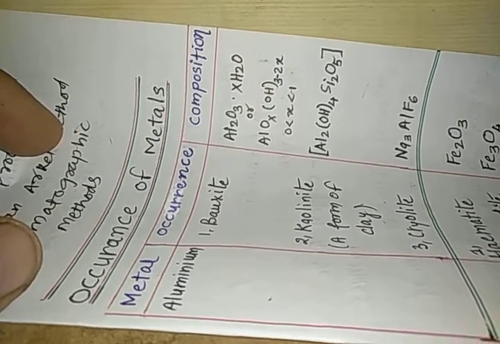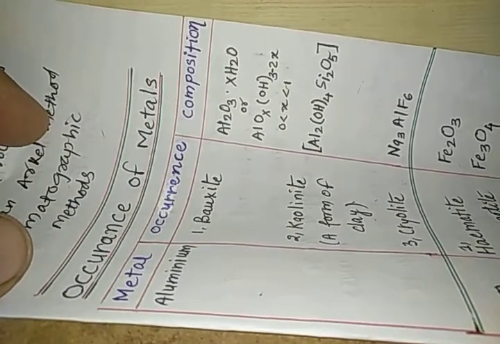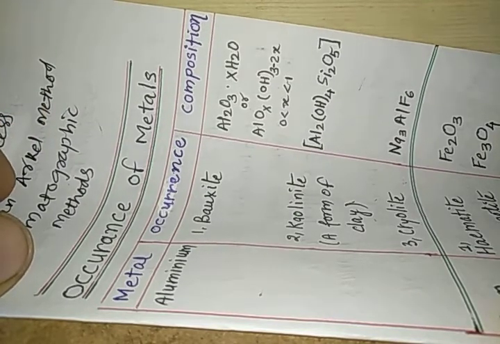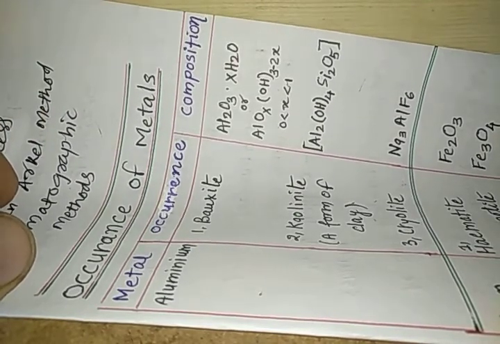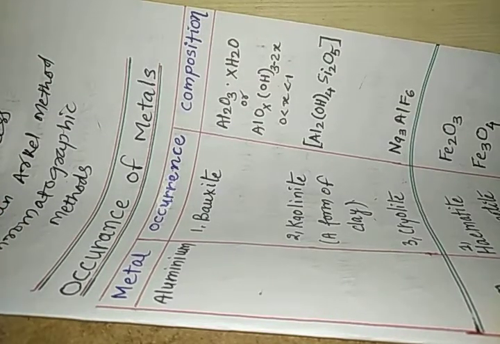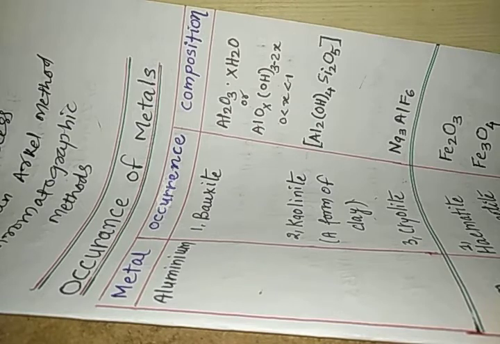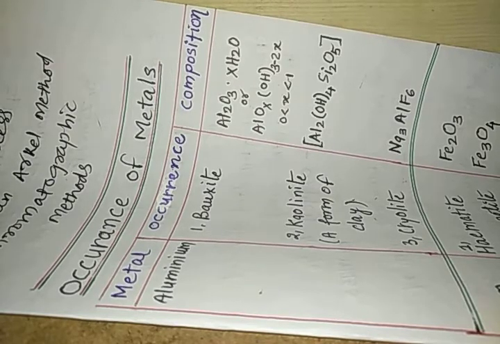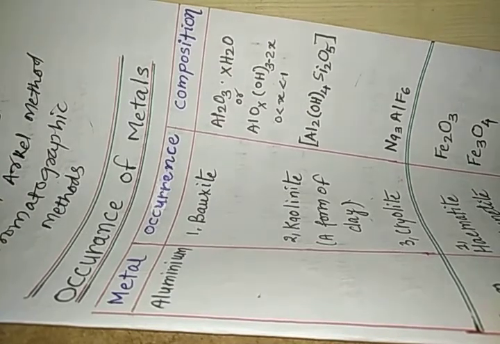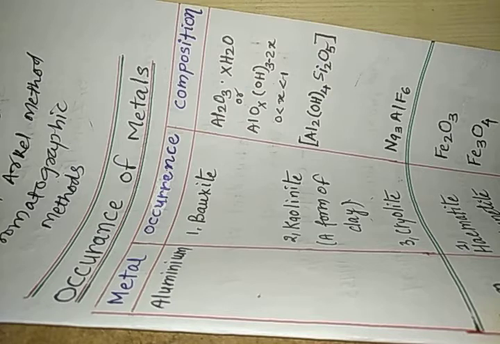Hello, my dear students. We have started studying the general principles of isolation of elements. Before we study the various steps, we should know about the occurrence of these metals. So we have been studying the metallurgical process, and today we want to know about the occurrence of metals.